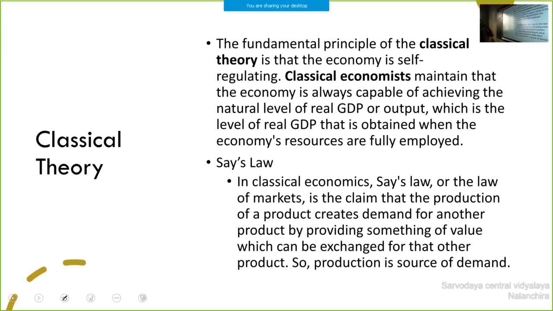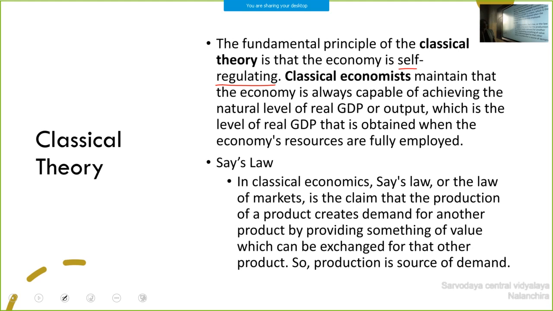According to them, the economy should be at the full employment level. The fundamental principle of classical theory is that the economy is self-regulating by forces of demand and supply. They can regulate the economy.